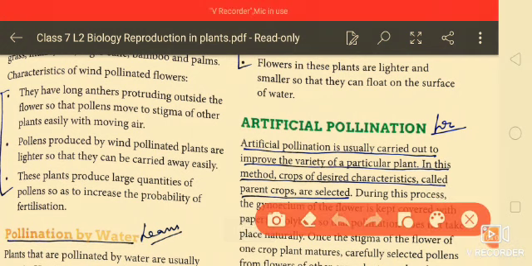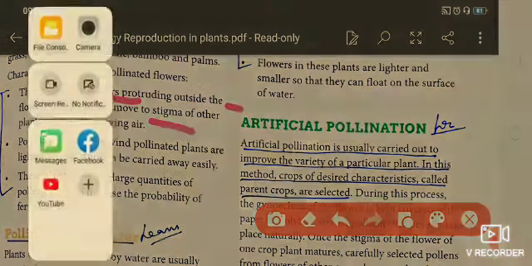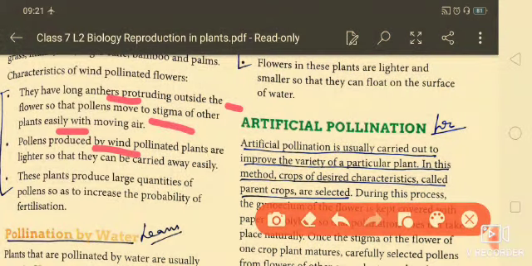You will find that they have long anthers protruding outside the flowers, so that the pollen moves to the stigma of another plant easily with moving air. The pollen produced by wind pollinated plants is lighter, so that it can be carried away by the wind. These plants also produce large quantities of pollen, so as to increase the probability of fertilization.